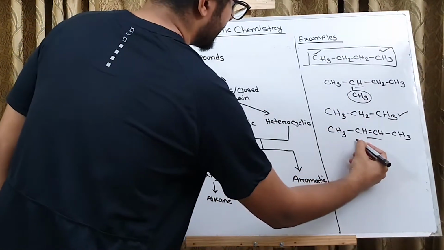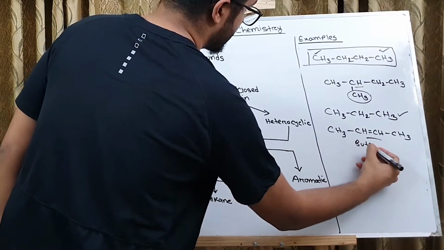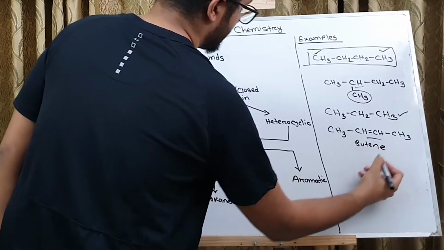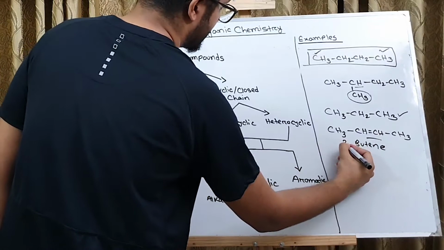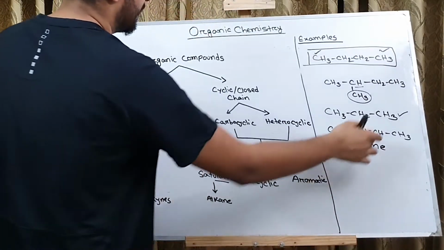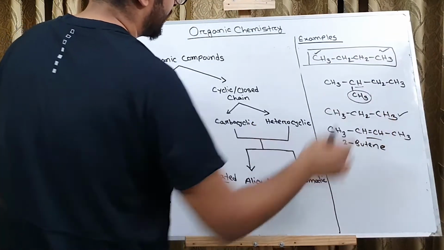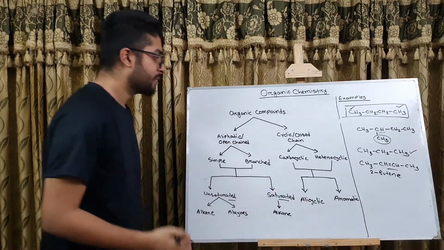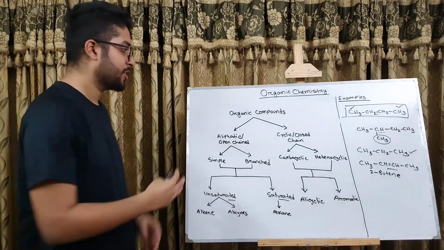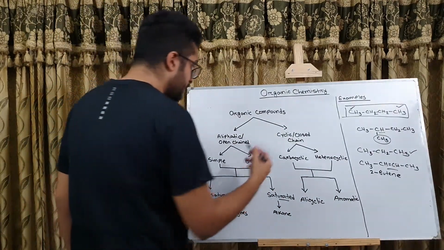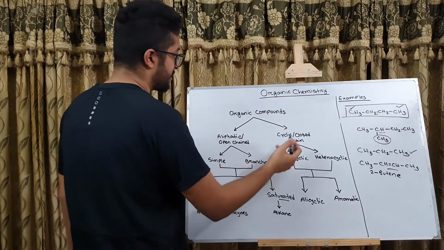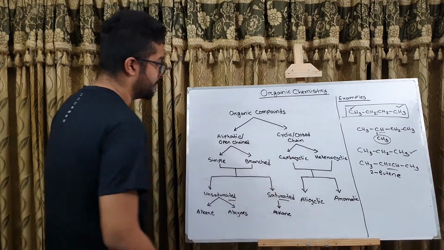So this is butene, a type of alkene, or we can say 2-butene, since the double bond lies at the second carbon. We're gonna see this naming later, but for now let's focus on the classification of organic compounds. Now let's see the classification of cyclic or closed chain organic compounds.